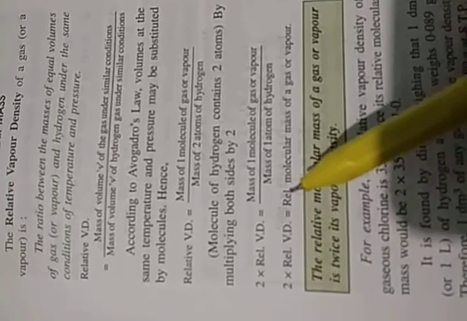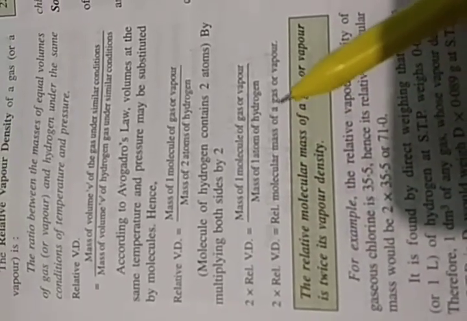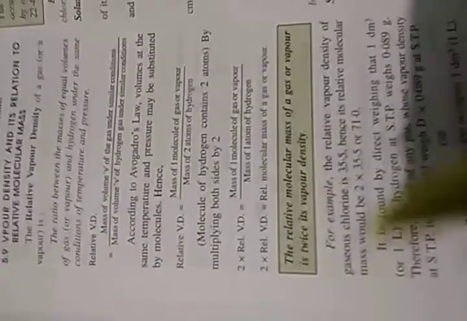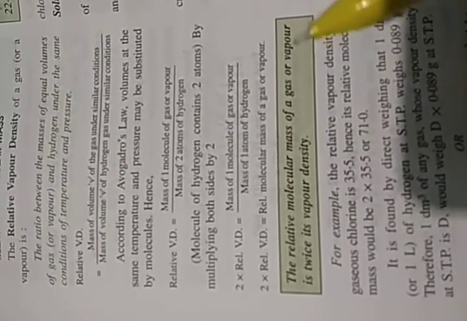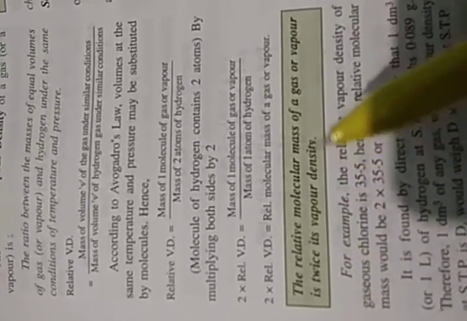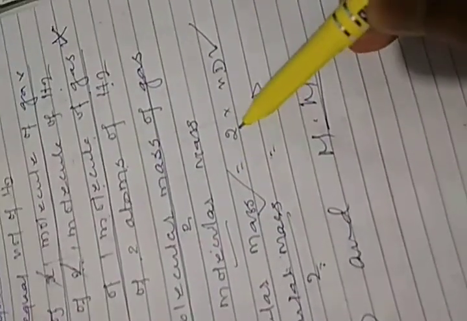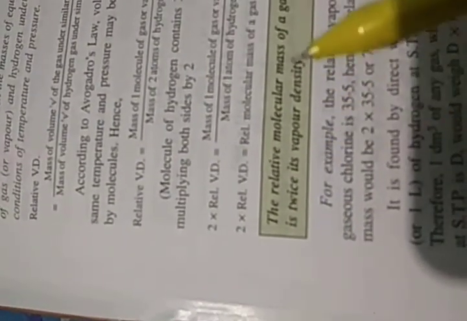So it will be 2 into vapor density, which is equal to the molecular mass of a gas. Molecular mass of a gas means the relative molecular mass of a gas. I have also written this one. Relative molecular mass is 2 into vapor density, twice its vapor density. We should keep this relation in mind, as such questions normally carry 2, sometimes 3 marks.